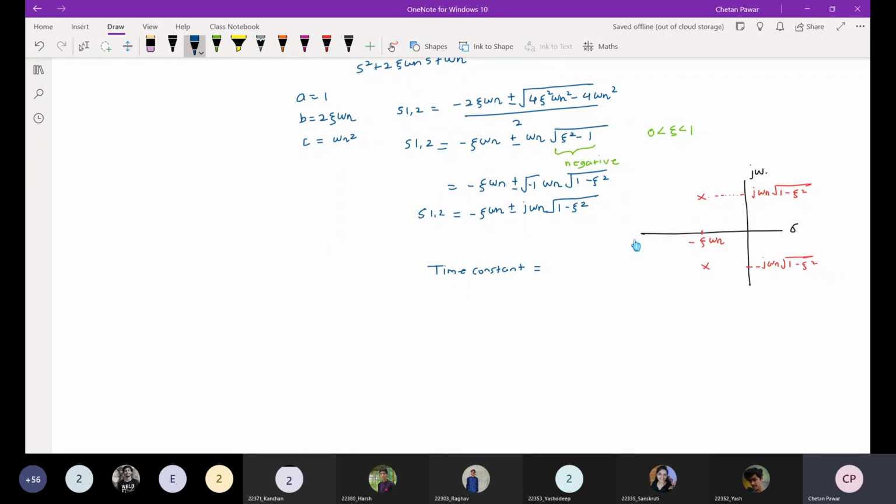What is the time constant? It is 1 upon the modulus of the real part of the pole. The real part of the pole is zeta into omega n. So this is the time constant here.